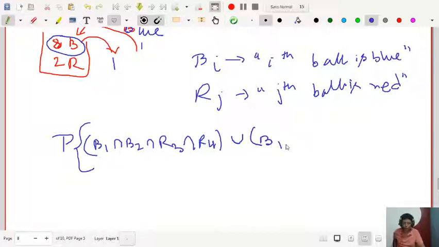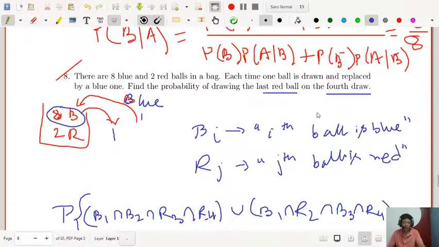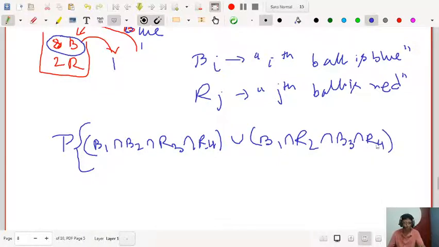first will be blue, where 2 stands for the second trial, 3 for the third trial, 4 for the fourth trial. So B1 intersection R2 intersection B3 intersection R4. Look at that, here also the last one should always be red. Fourth draw, last red ball always in the last one.